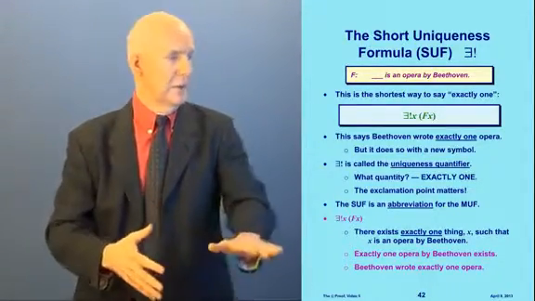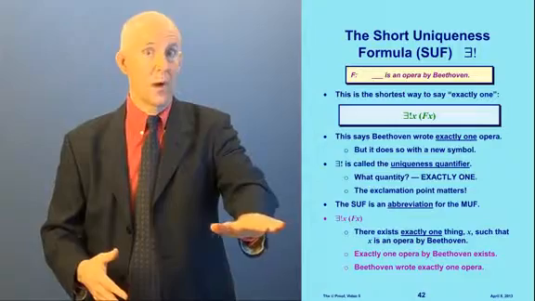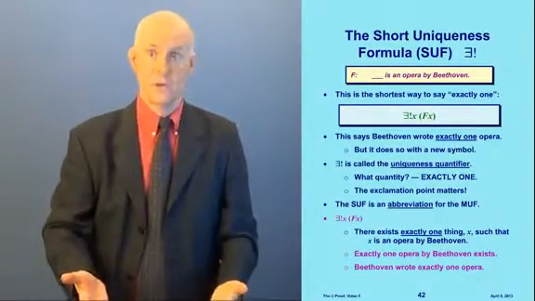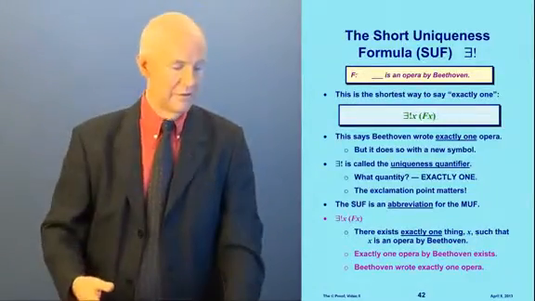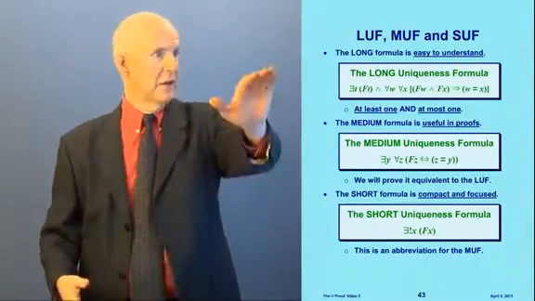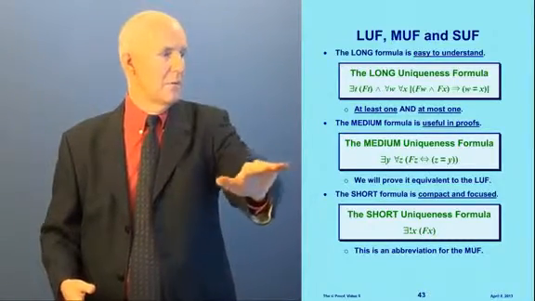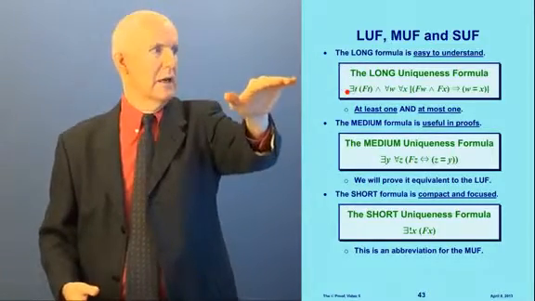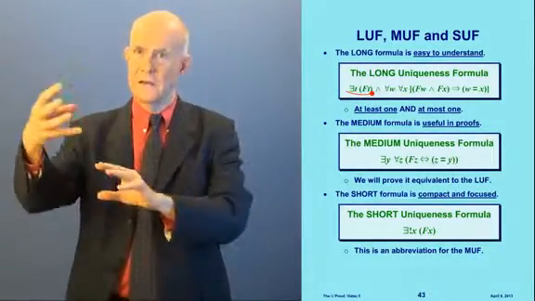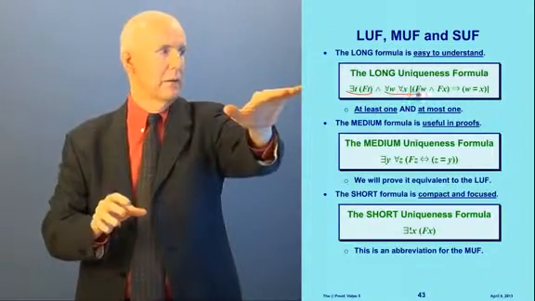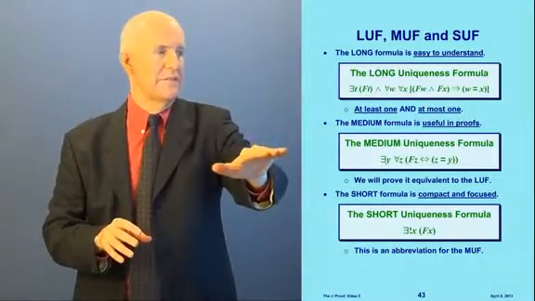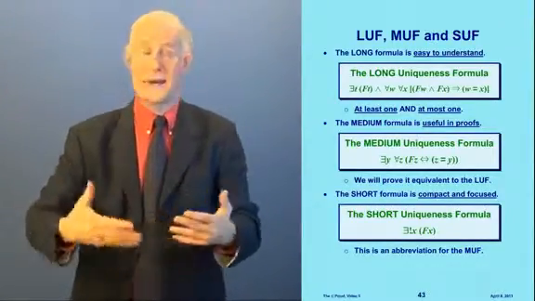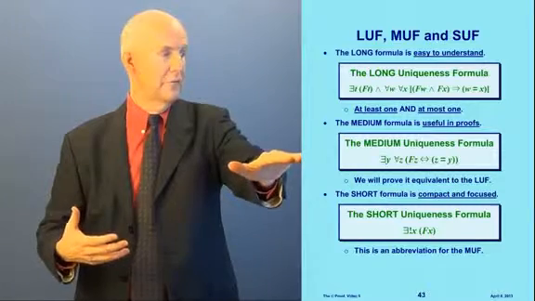Now, I don't expect you to see why it says that yet. Well, it's an abbreviation for the medium formula. And in most of the rest of this video, I'm going to explain how all this fits together. In fact, here they all are: the long one, the medium one, and the short one. So the long one, just recapping here, this long formula, it's easy to see. You can see the at least one and at most one. The medium one is useful in proofs because it has the regular quantifiers, which means we can use UI and EI and those rules on these quantifiers in a proof.